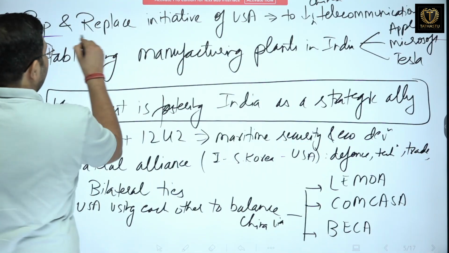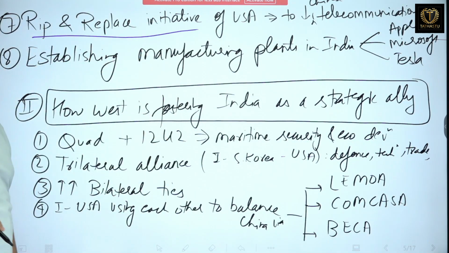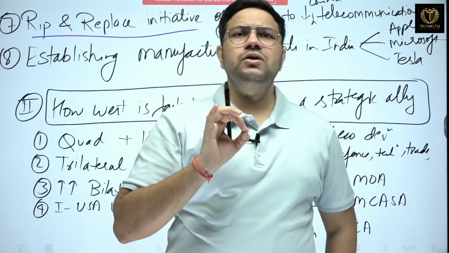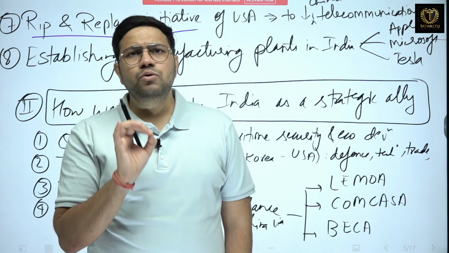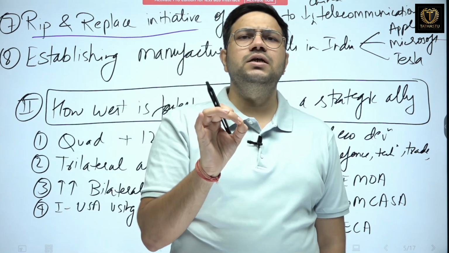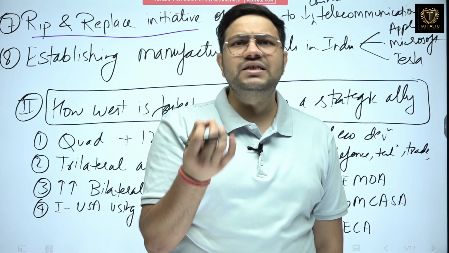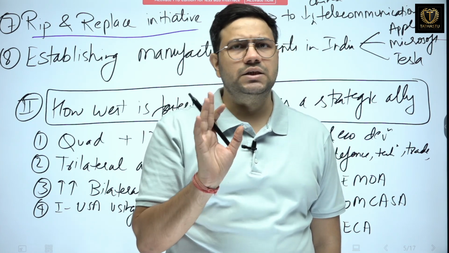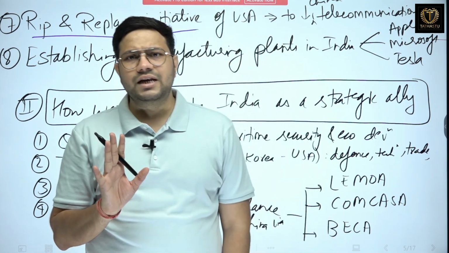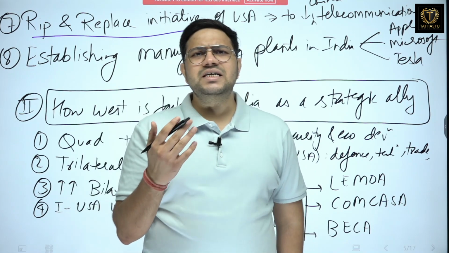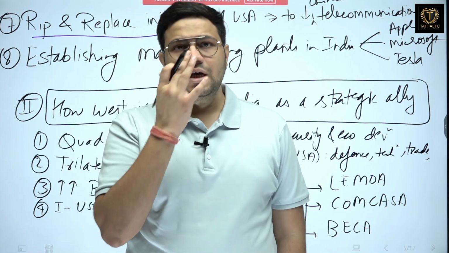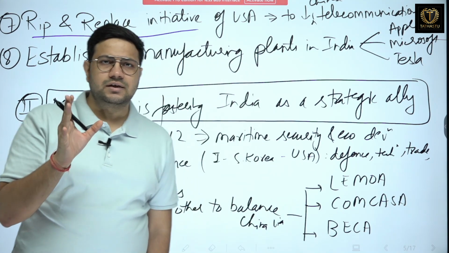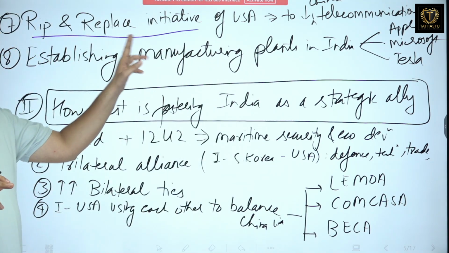Next is the rip and replace initiative of the USA. With this particular initiative, the USA is trying to reduce its reliance on Chinese telecommunication equipment and other things with respect to telecommunication, because they have found that the Chinese have been using bugs and other ways to threaten privacy and other things. Clear? Rip and replace.